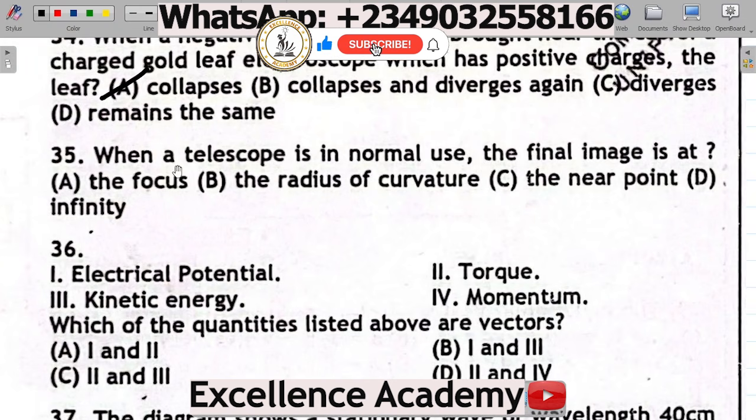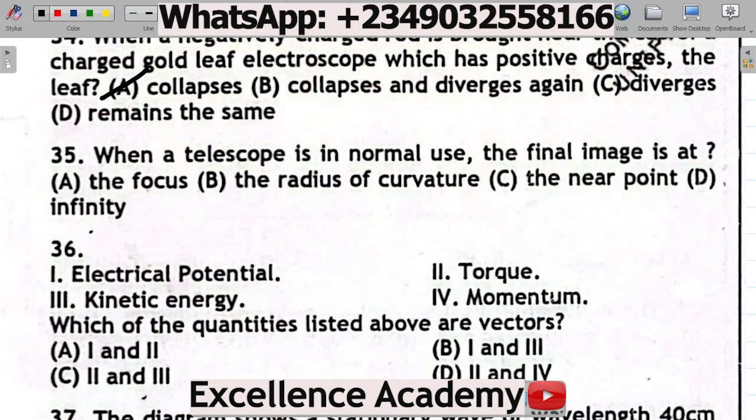Next up, question 35. It says, when a telescope is in normal use, the final image is at A, the focus, B, the radius of curvature, C, the near point, D, infinity. So what's the correct answer for this particular question?